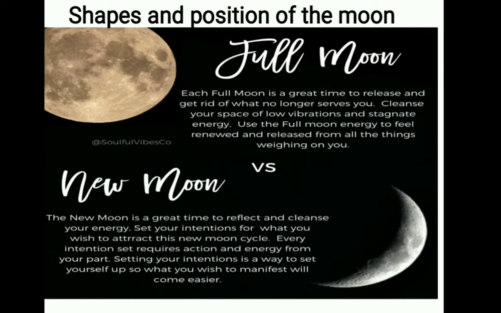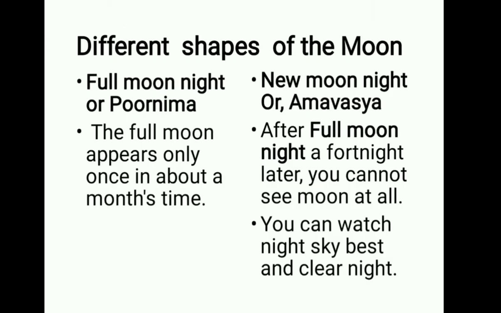The moon appears crescent, or we cannot see it at all. This moon's shape is called the new moon night or Amavasya. And next, different shapes of the moon. Here the meaning of full moon night or Purnima: the full moon appears only once in about a month's time. What about the new moon? New moon night or Amavasya. After full moon night, a fortnight later, you cannot see the moon at all.